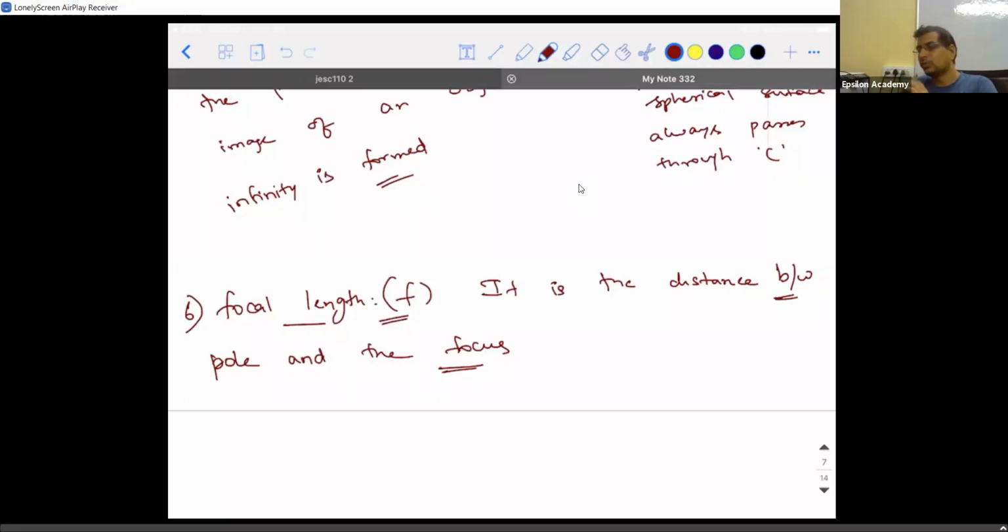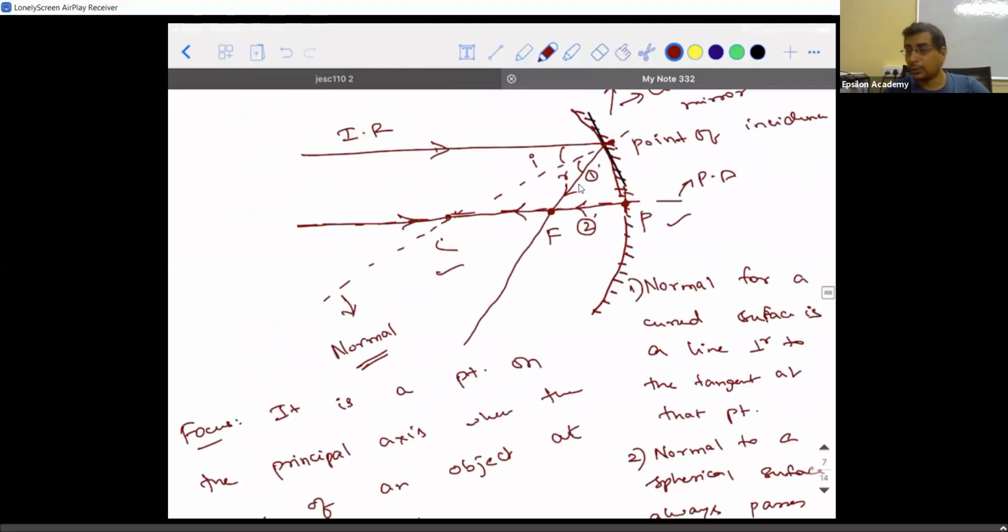So this is all about the parts of a spherical mirror. In the next class, we will see the relations between them. Here, I drew only the ray diagram for a concave mirror. I'll show you how to find the focus for a convex mirror also. From there, things will be interesting because we'll learn sign convention and mirror formula. Then we'll go for the problems. With that, reflection will be over by next class. In maximum 2 to 3 more classes, I'll try to complete refraction also.